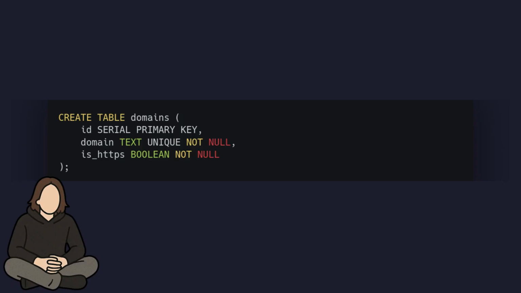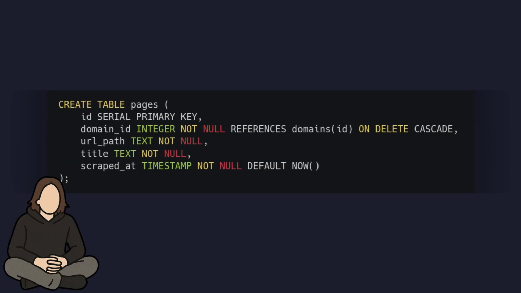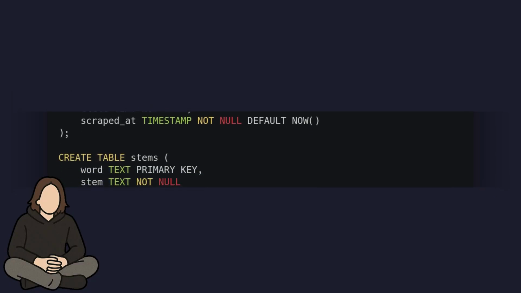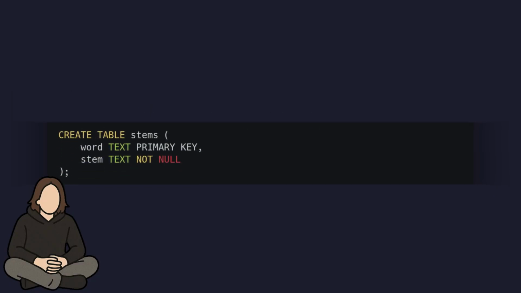For every domain I scrape, it holds its ID for speed and space efficiency, its name, and whether or not it supports HTTPS. Then there is the pages table, which for every page stores the page's ID for same reasons as before, the ID of the domain it is linked to, the title, the path, and the time of the scrape. Then is the stems table, but we'll talk about it later.